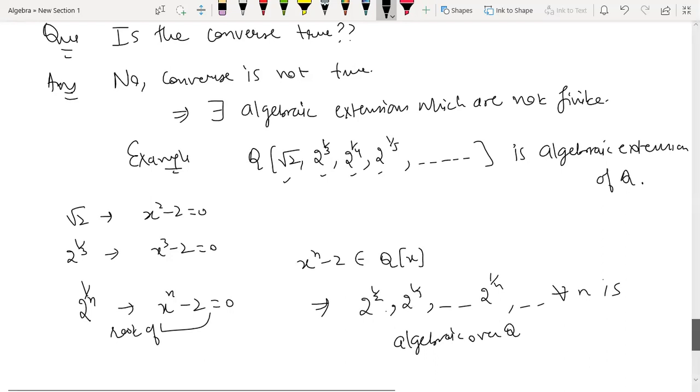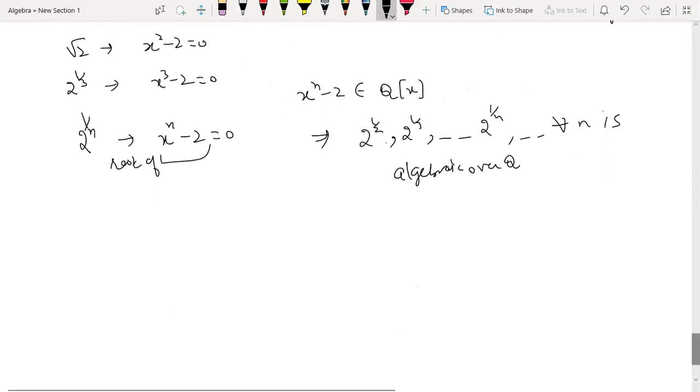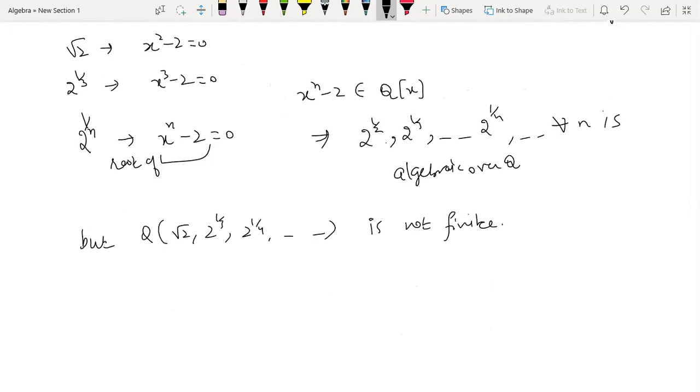Now I need to show it is not finite. Q adjoined with root 2, 2 raised to 1 by 3, 2 raised to 1 by 4 and so on is not finite, because as a vector space its dimension is infinite. So how to show that?